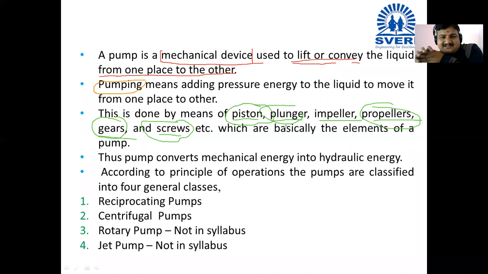And when you want to put color on somebody else, you press the piston or the plunger, and when you put force on that plunger, it moves in a forward direction, and that piston generates pressure energy on the colored liquid.